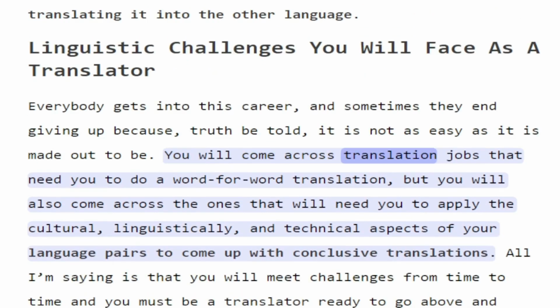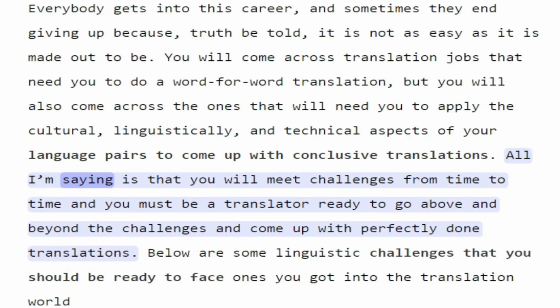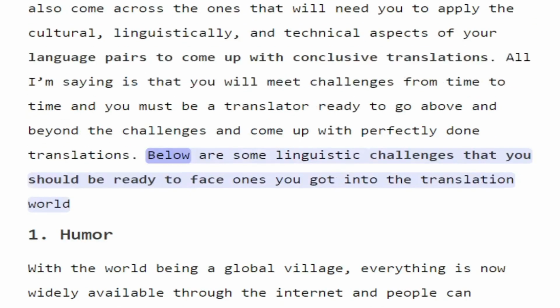You will come across translation jobs that need you to do a word-for-word translation, but you will also come across the ones that will need you to apply the cultural, linguistic, and technical aspects of your language pairs to come up with conclusive translations. All I'm saying is that you will meet challenges from time to time, and you must be a translator ready to go above and beyond the challenges and come up with perfectly done translations. Below are some linguistic challenges that you should be ready to face once you get into the translation world.